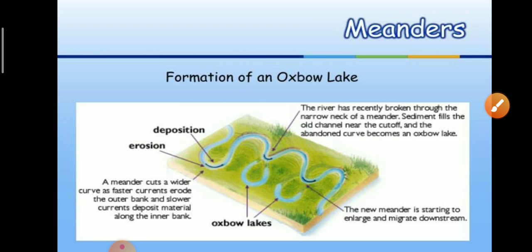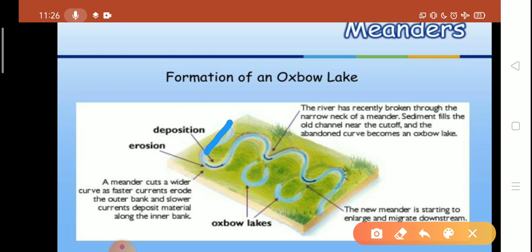Now, meanders. As the gradient is almost flat, the river's movement becomes to and fro and it develops S shaped loops. Look at this picture, students. The river develops flowing in S shape. So this S shaped loop is known as meanders. Where such meanders occur, the river can be described as a meandering river.